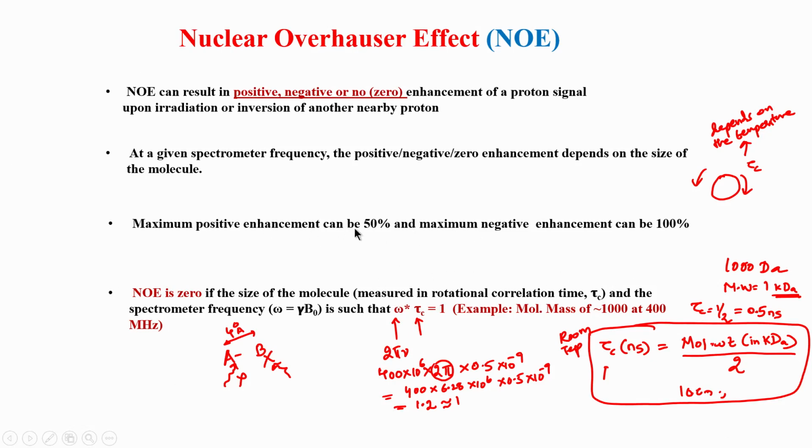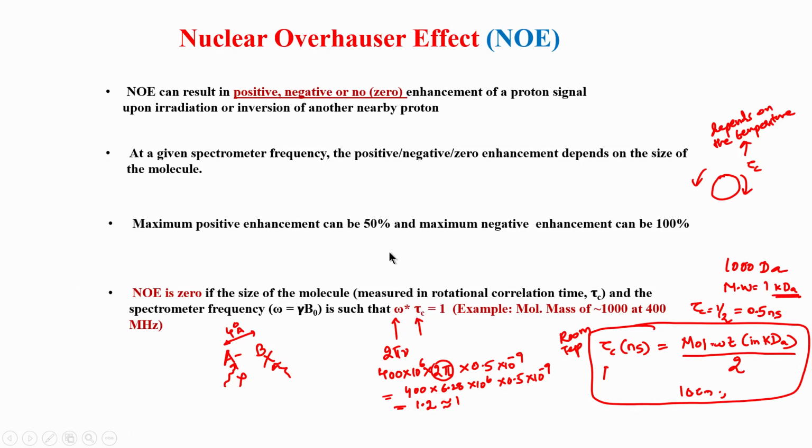Now, coming to this point here, the maximum enhancement, meaning how much the signal can be increased by irradiating one nucleus, is about 50%. You cannot go beyond this; it is a theoretical limit. Similarly, how much can it go down if I irradiate one nucleus and the second reduces in intensity? That can be 100%. That means it can completely go down by 100% if there is a negative NOE. So, you see, negative and positive NOE are possible only when this constraint is not there.